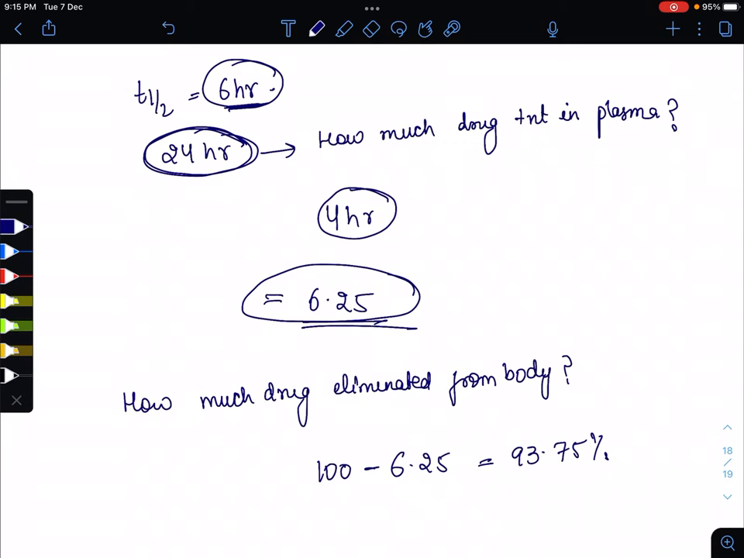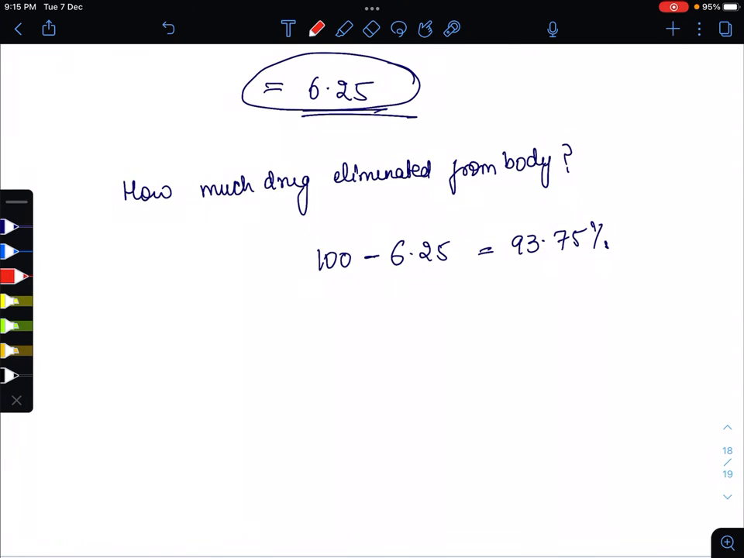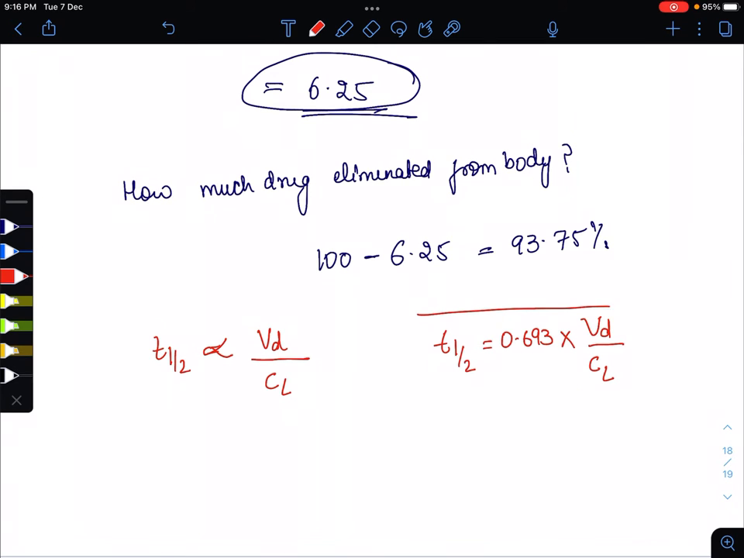And in the half life, how can we calculate the t half? Here we have one formula also. We can calculate t half because t half is directly proportional to the volume of distribution and inversely proportional to the clearance. So it comes like t half is equal to 0.693 into volume of distribution upon clearance. So this is the formula for the t half.